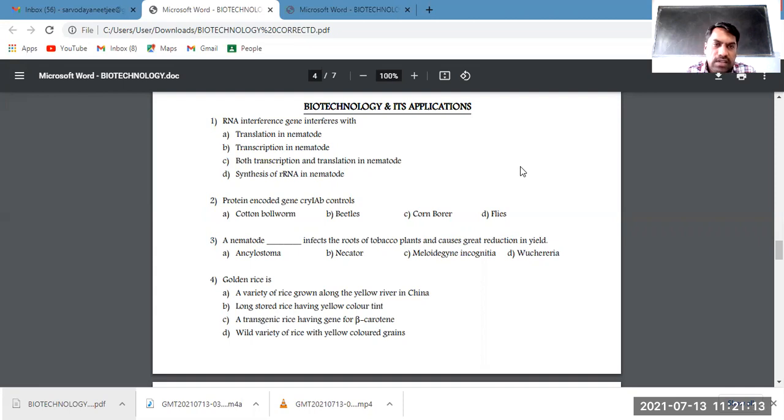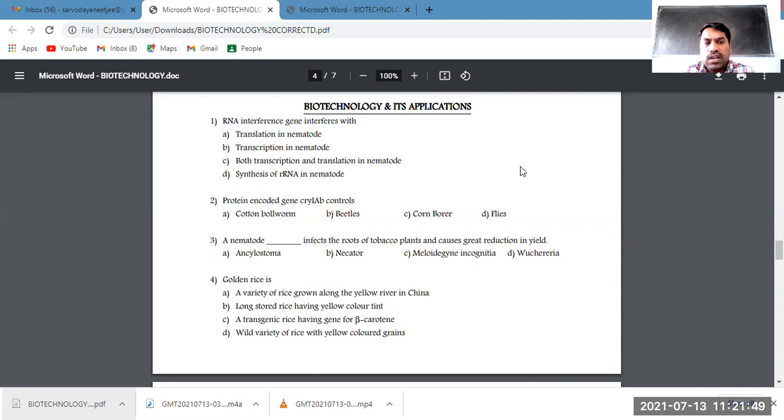RNA interference is also called RNAi technology. In this technology, an RNA complementary to the host's RNA is inserted, which makes a double-stranded RNA in the tobacco plant that is unable to undergo translation.